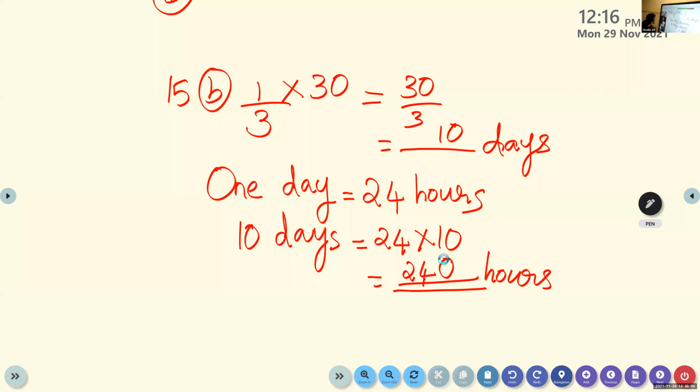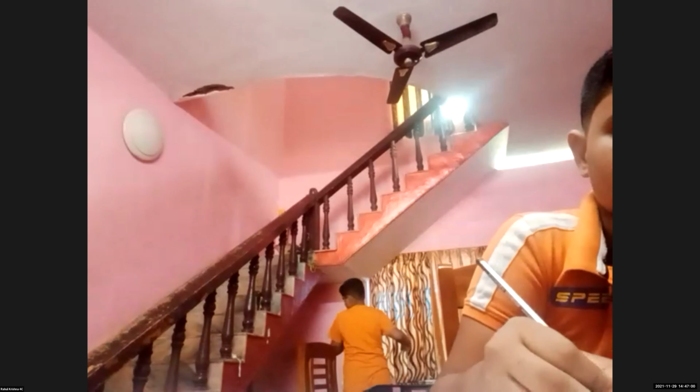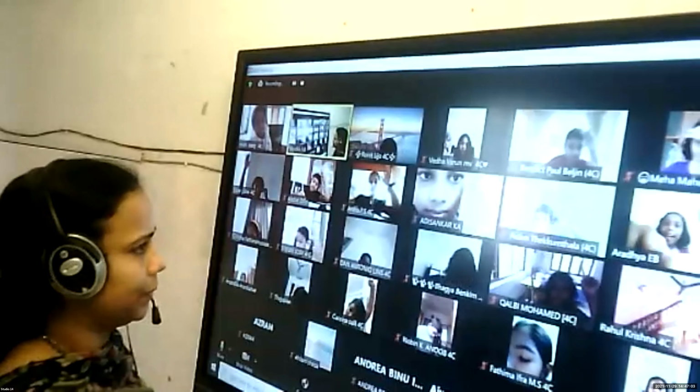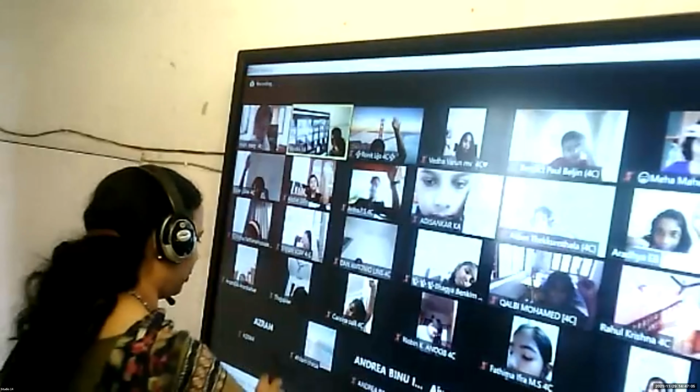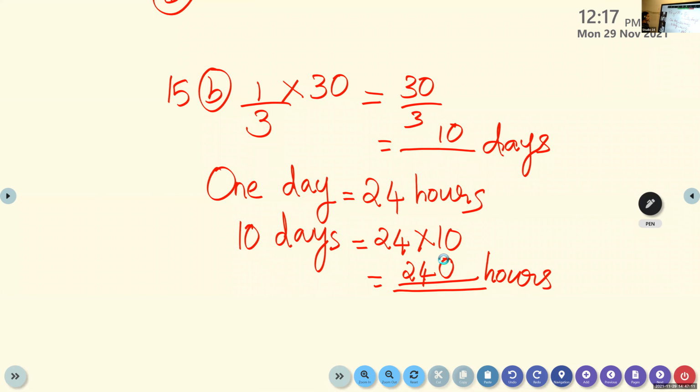Did you all get this answer, children? Yes, ma'am. How many got this answer, 240? Raise your hand. It's very easy. Yes, multiply with 10. Very good. Many got the correct answer. Now try to do question number C alone. Those who have completed question number B, try to do question number C.